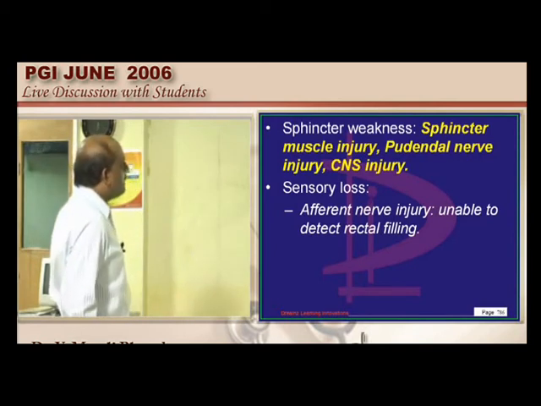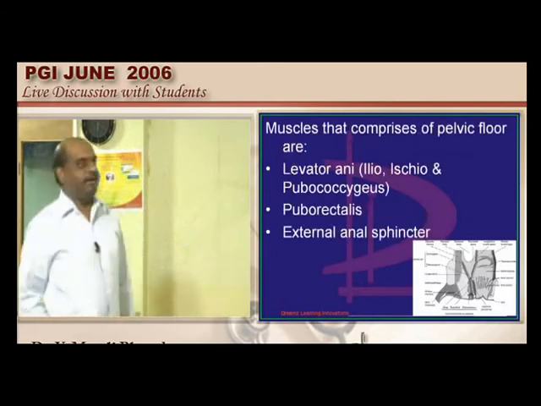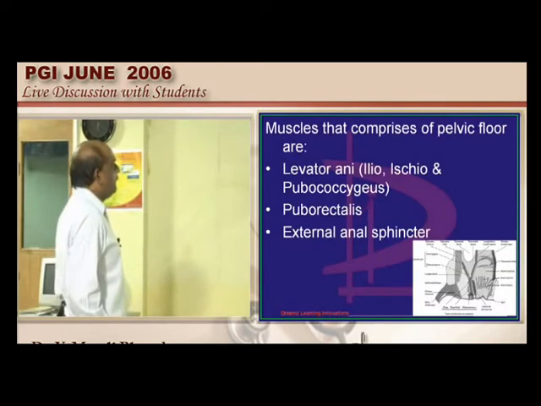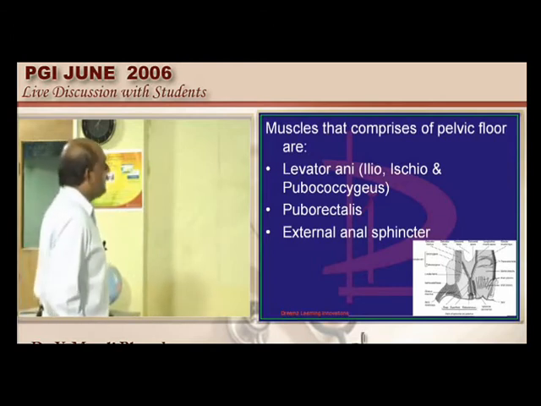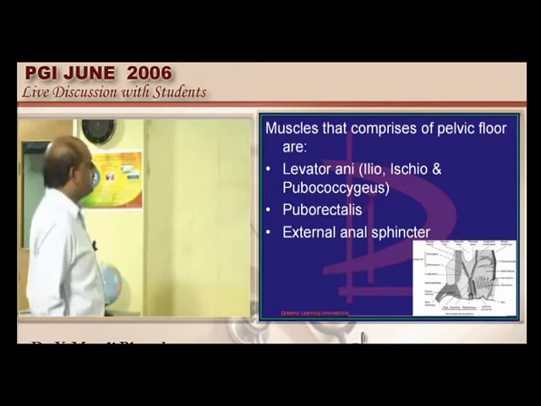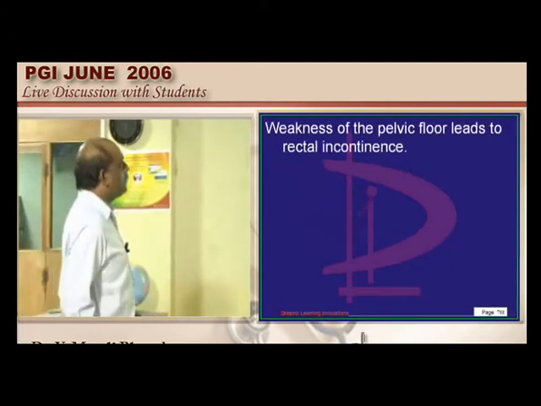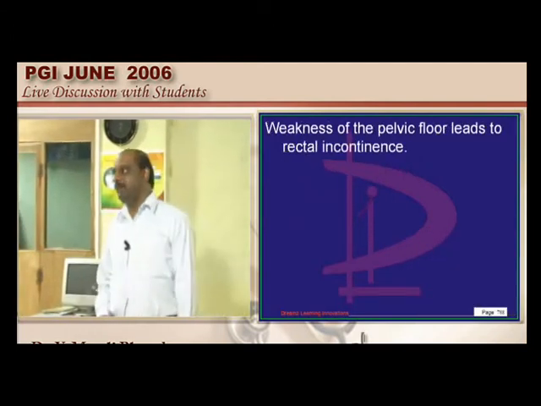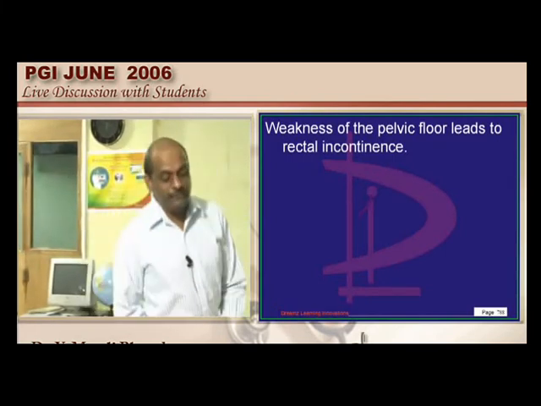And the three muscles of the pelvic floor must be intact for the continence to be maintained. They include the levator ani, which is iliococcygeus and pubococcygeus, puborectalis, and external anal sphincter. These three are the components of the pelvic floor. Any weakness of them also can lead to the development of incontinence, is what needs to be remembered.